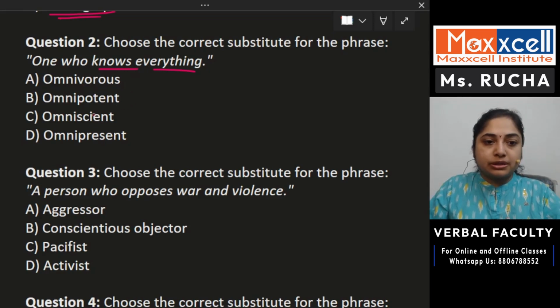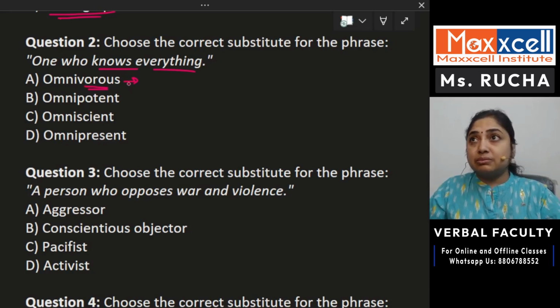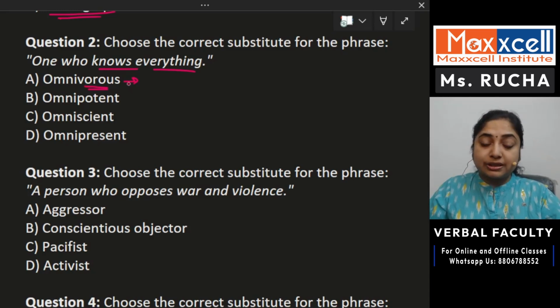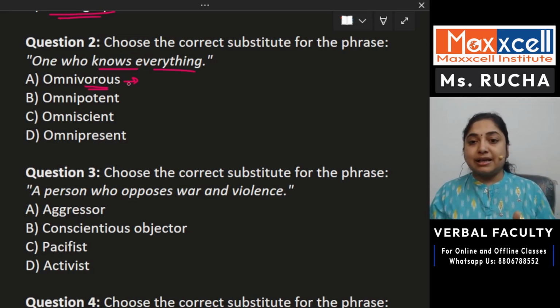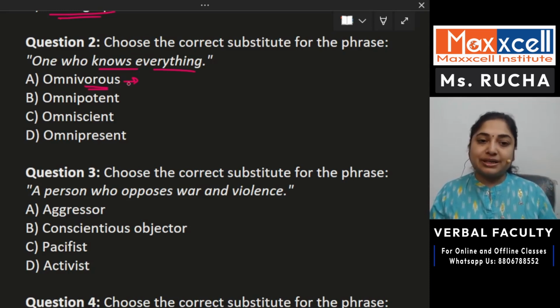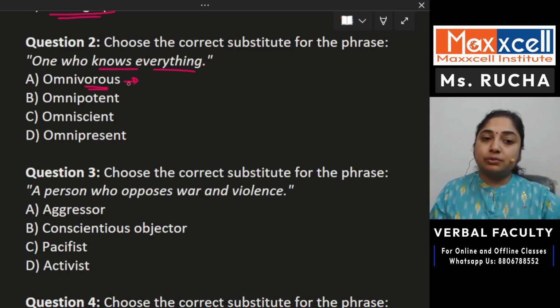Omnivorous, omnipotent, omniscient, omnipresent. Now, every word sounds similar, starts with the same kind of letter, so it is confusing. But don't get confused. We will understand the meaning of every word. Omnivorous means what? Animals that eat both vegetarian as well as non-vegetarian things, which means animals who eat grass as well as other animals. All right, so those animals are called as omnivorous.